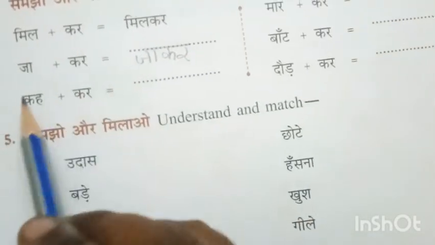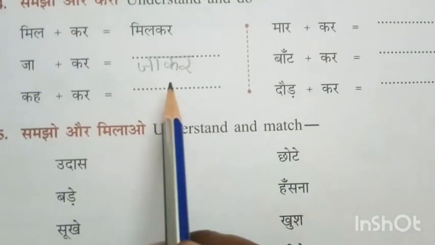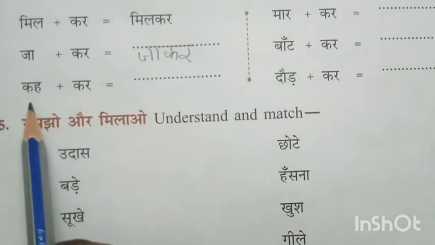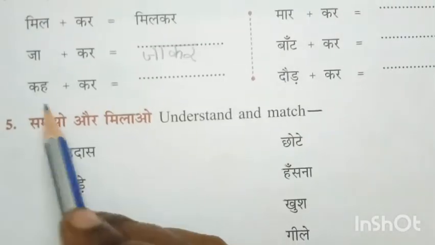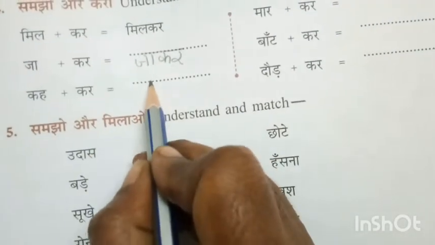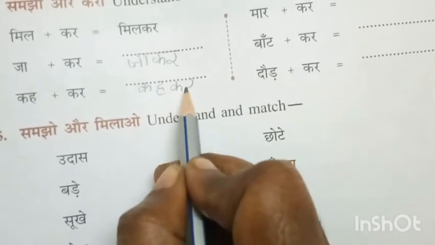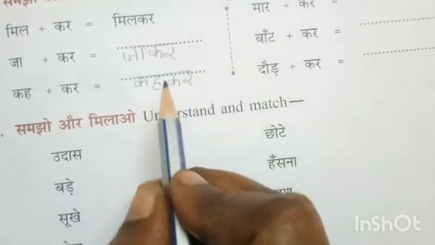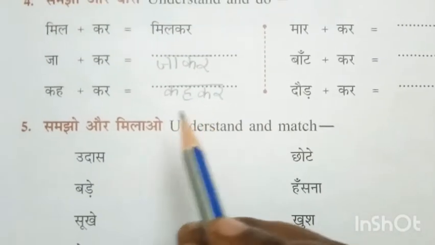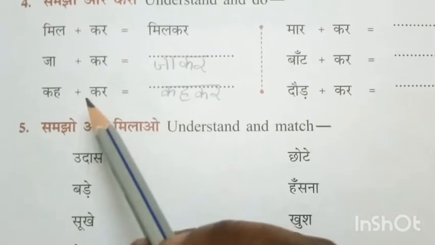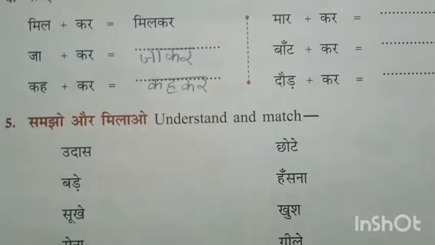Understand? So it has a meaning. Yes or no? So jakar means after going. Next, keh plus kar. Keh means doing. Kehkar means after doing. Kar means after doing, once you finish the work. Okay, so kar means whatever you finish. This has a different meaning.